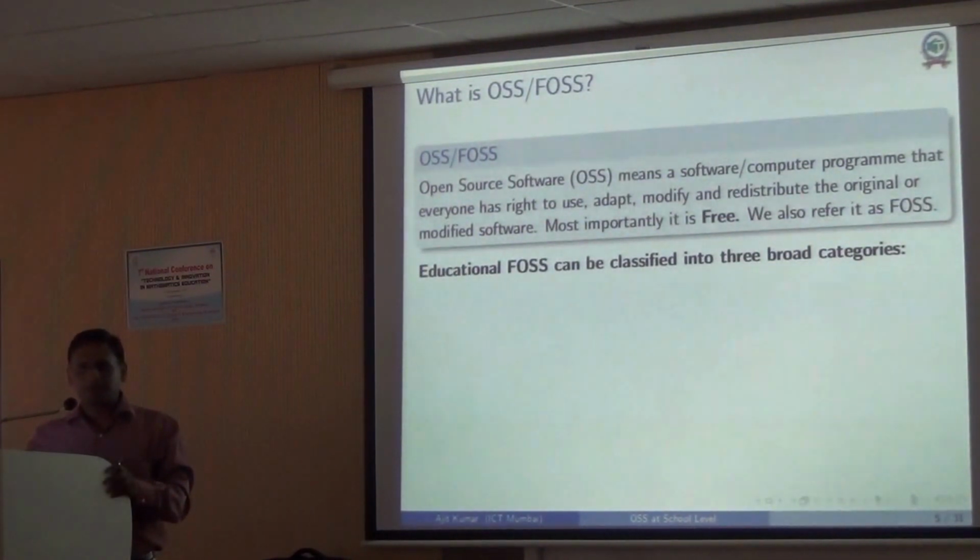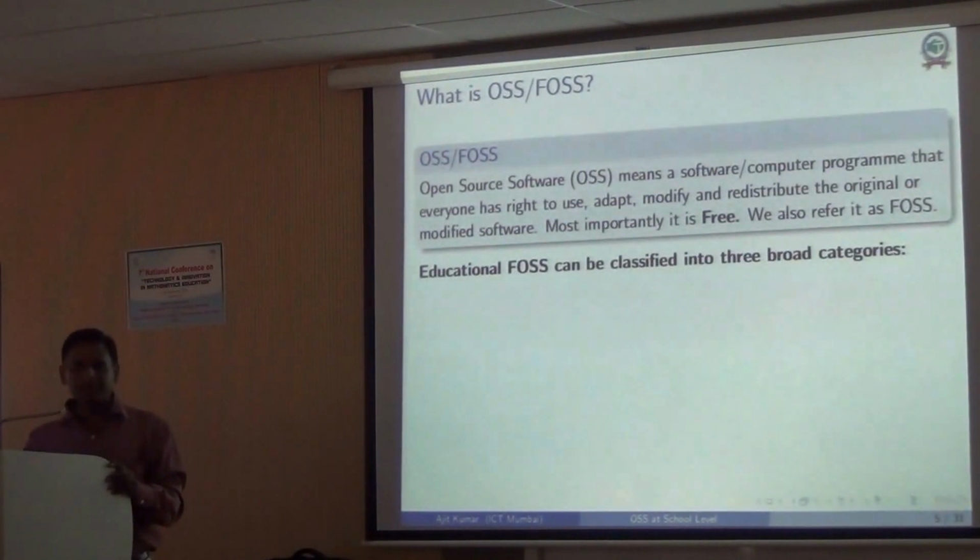So not only can you use the program, you can see how the programs are written, you can modify them yourself, and you can redistribute the modified one. That is the basic philosophy of free and open source software.